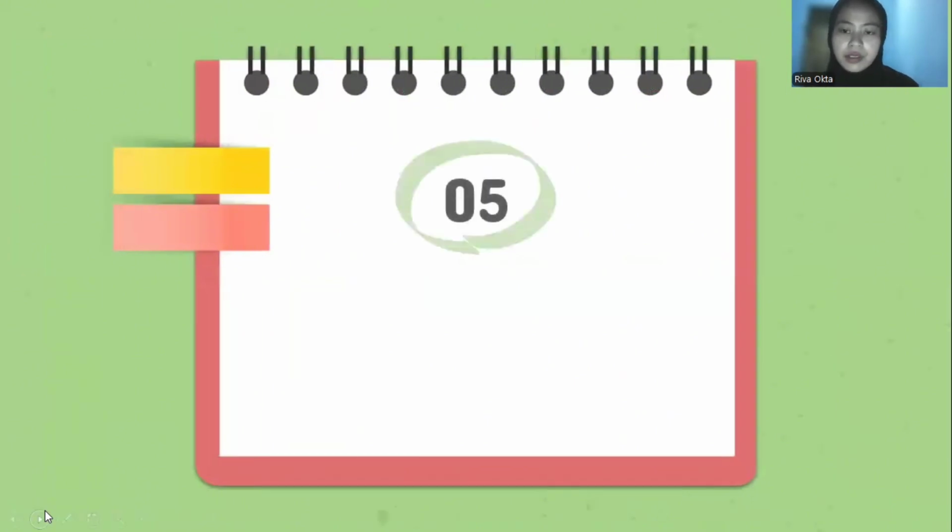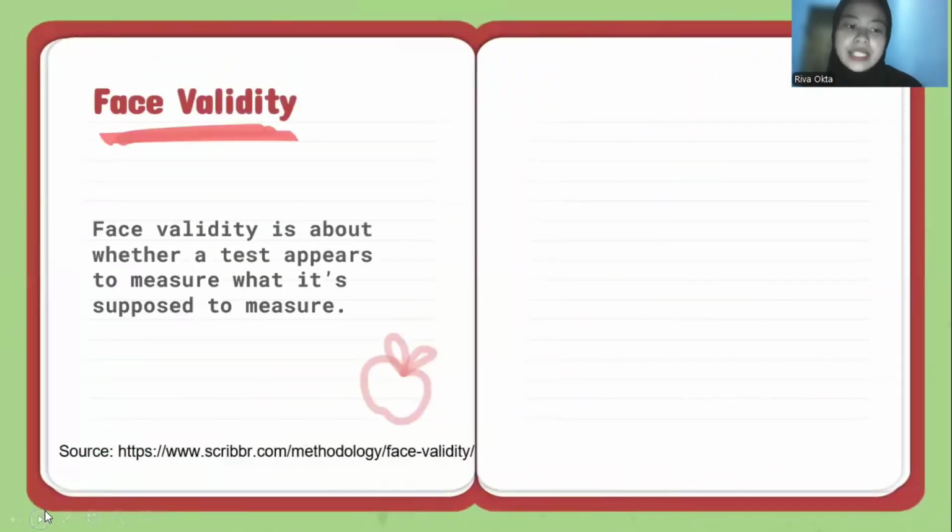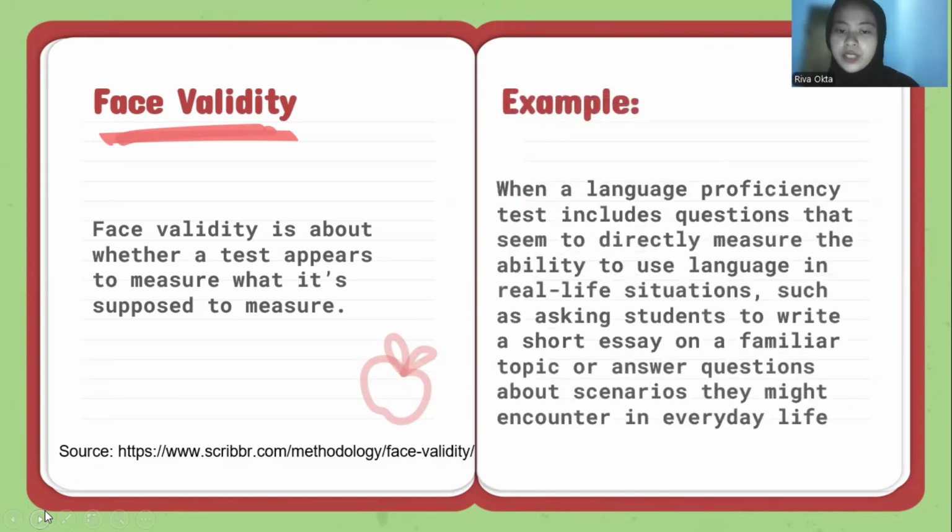Number 5, face validity. What is face validity? Face validity is about whether a test appears to measure what it is supposed to measure. Example, when a language proficiency test includes questions that seem to directly measure the ability to use language in real-life situations, such as asking students to write a short essay on a familiar topic or answer questions about scenarios they might encounter in everyday life.